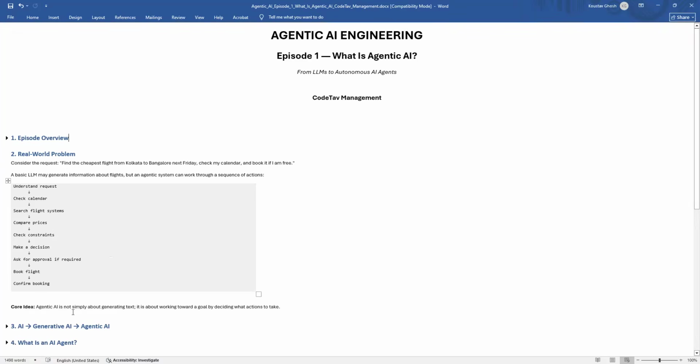So the core idea is that agentic AI is not simply about generating text. It is about working toward a goal by deciding what actions to take. So it is performing a task. It is deciding what it should do next. And that is where the concept of agentic AI comes in.